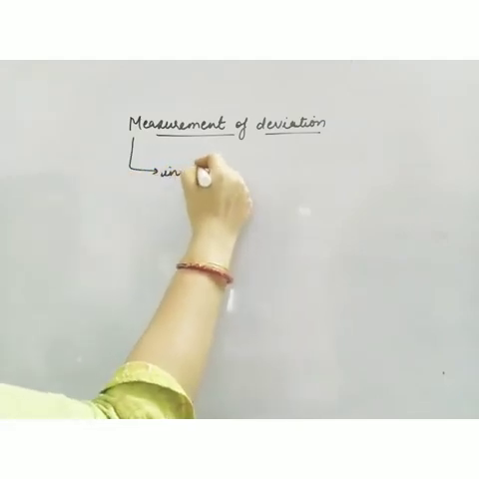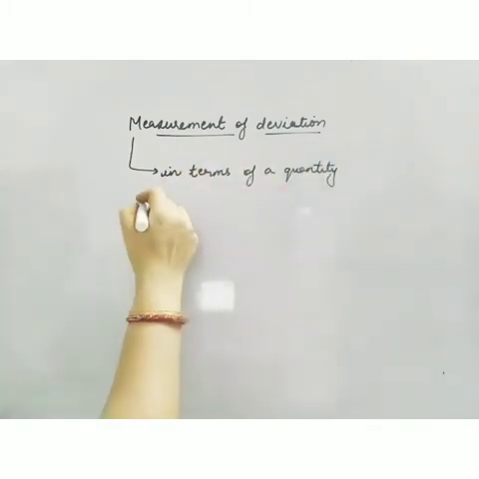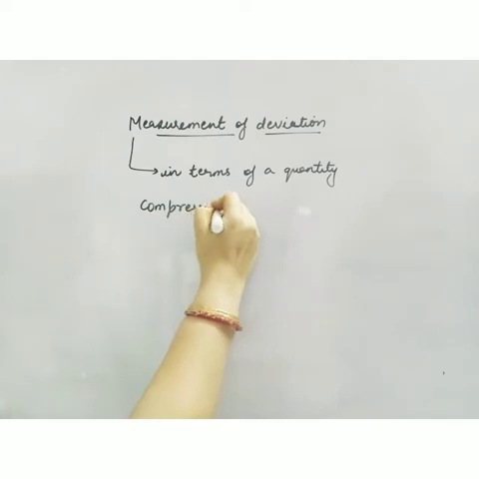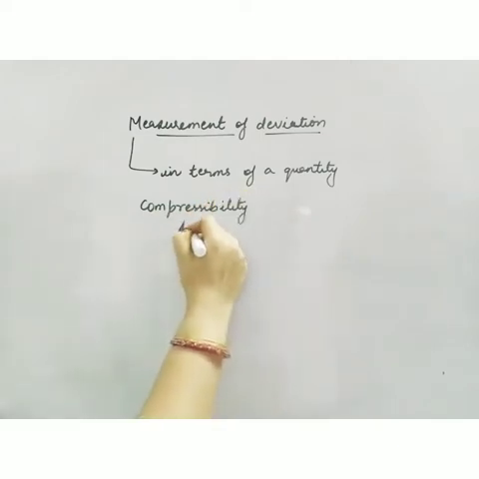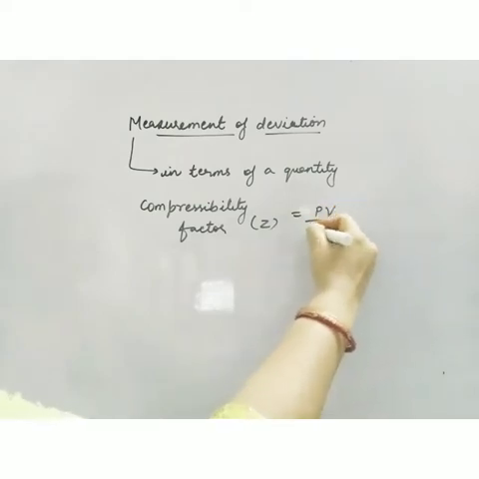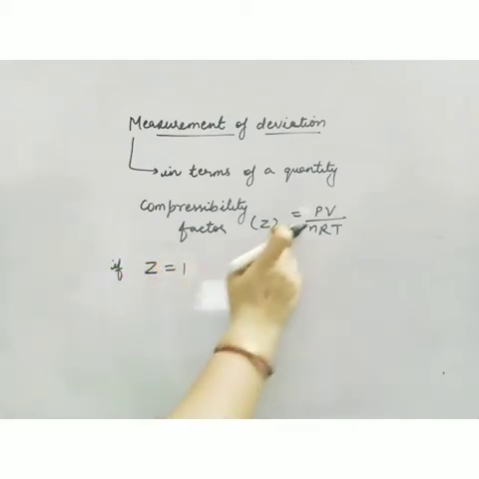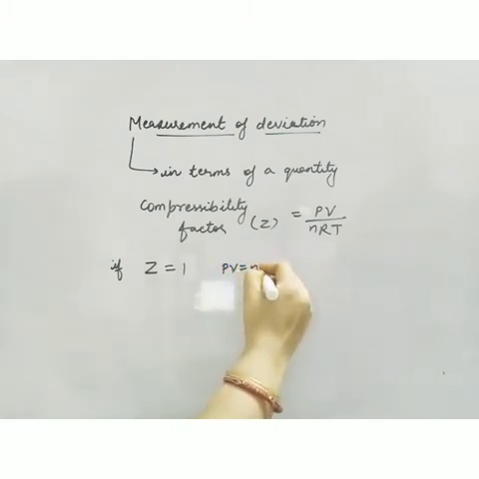Now, how to measure this deviation? That is, what is the magnitude of deviation for a particular gas? This deviation is measured in terms of a quantity known as the compressibility factor. If I want to measure the deviation for a gas, I have to calculate this quantity. It is represented by Z, and it is basically a ratio of PV upon nRT. This is the compressibility factor. If Z is 1, then PV will be equal to nRT, which means that the gas is ideal.